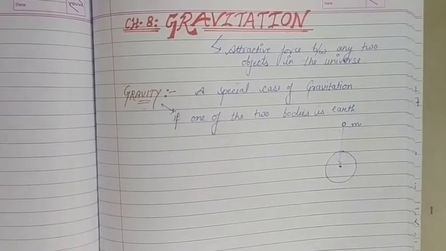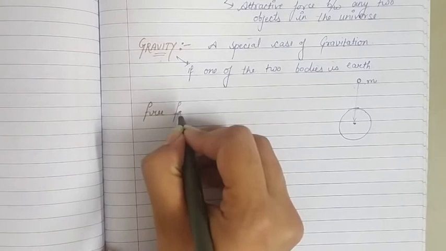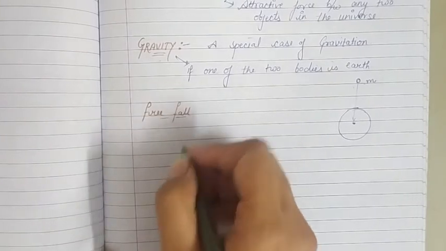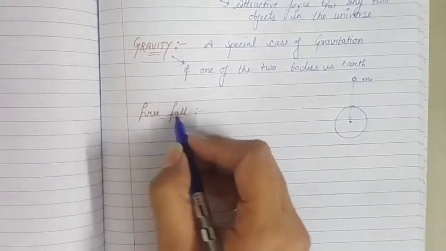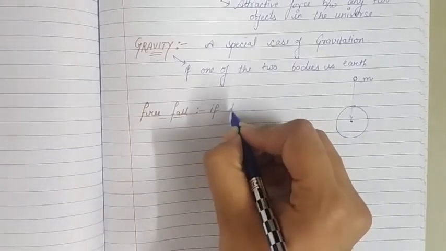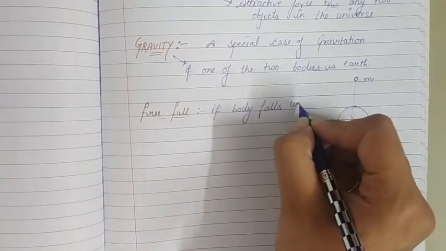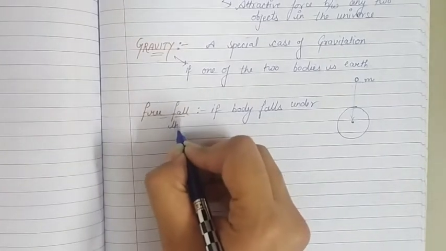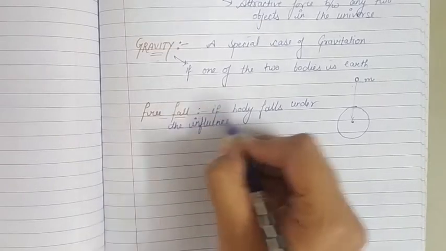The next thing that we should know while studying gravitation is free fall. This we have discussed in mechanics also. Free fall is a kind of motion in which a body travels under the influence of gravity alone. Means we consider a fall or motion of an object as free fall if that body falls under the influence of gravity alone.